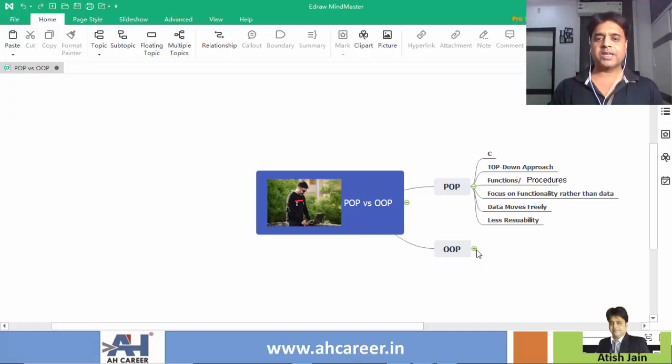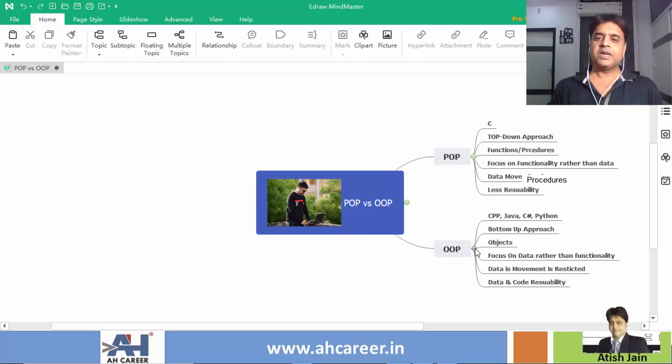Okay, so now let's see what is object-oriented programming. First let me give you the examples: C++, Java, C#, Python, and there are so many languages which come into the category of object-oriented programming approach. Friends, again I am saying procedure-oriented programming and object-oriented programming are approaches, or simply I can say theoretical concepts, which are implemented in different programming languages. If you have worked with these languages, then just try to recollect what I am saying. The first point is